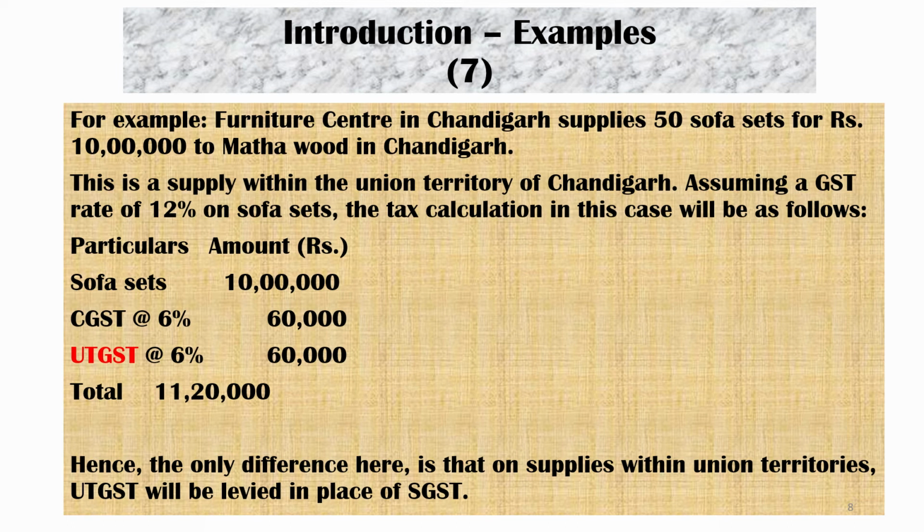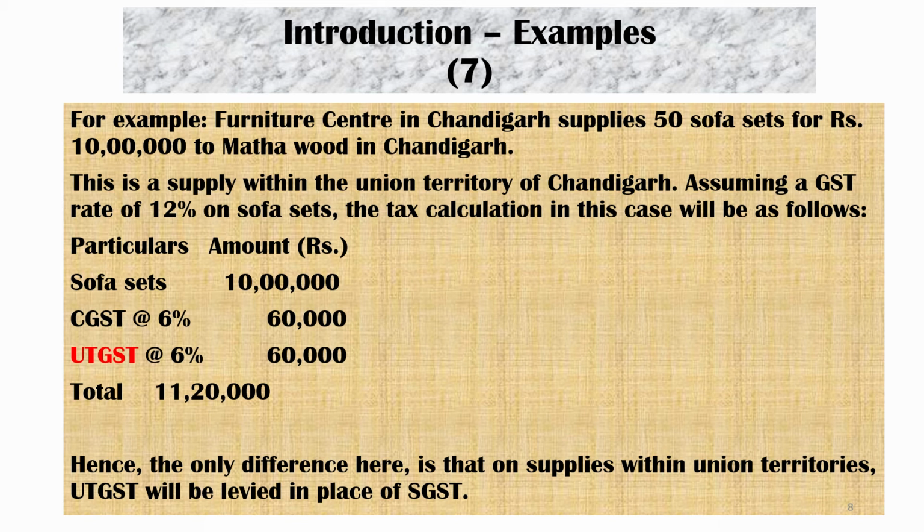Seller, Furniture Center. Purchaser, Mata Wood Industries. Both seller and purchaser are situated in the same union territory, Chandigarh. That is why it is an intra-state transaction.